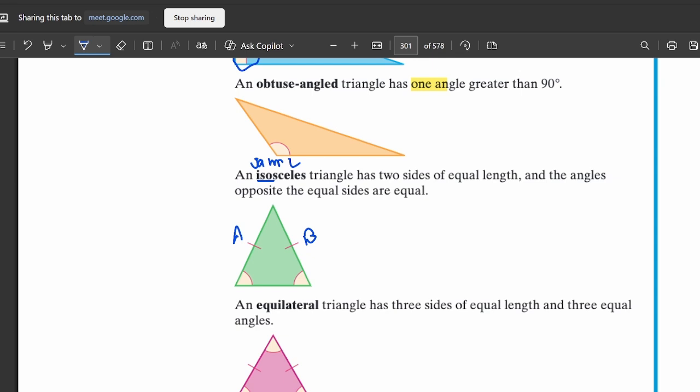If these two sides are equal, then this angle, let me call it angle alpha, and angle beta, alpha and beta will also be the same. These are the two main properties of an isosceles triangle.